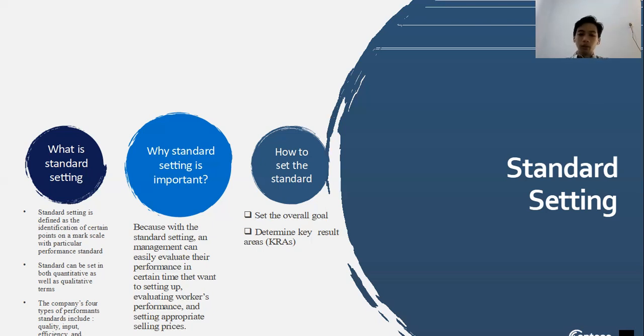So it can be used to evaluate workers' performance and set an appropriate selling price. And how do we set the standard? We just set the overall goal and determine key result areas.